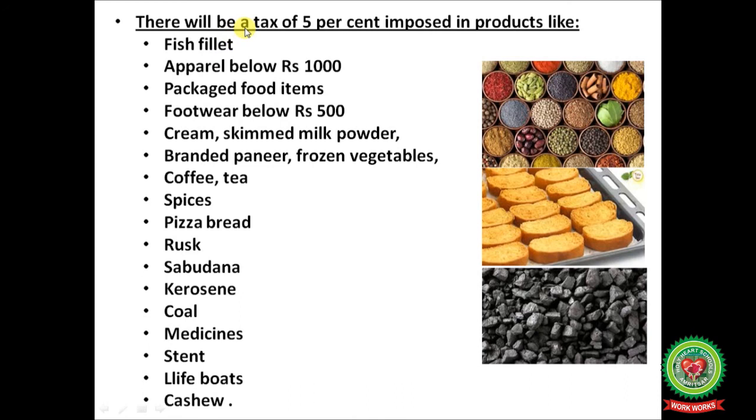Now there will be a tax of 5% imposed on products like fish fillet, apparel below rupees 1000, packaged food items, footwear below rupees 500, cream and skimmed milk powder, branded paneer, frozen vegetables, tea and coffee, spices, pizza bread, rusk, sabudana, kerosene, coal, medicines, stent, lifeboats and cashew.